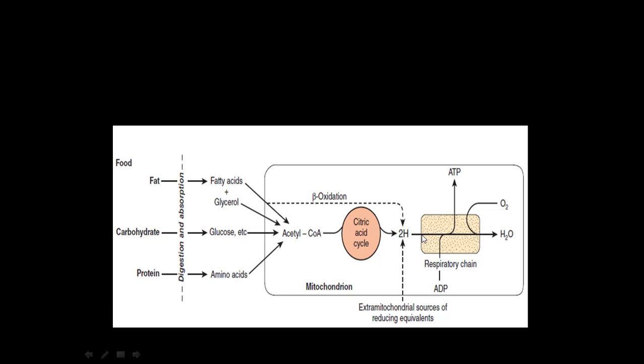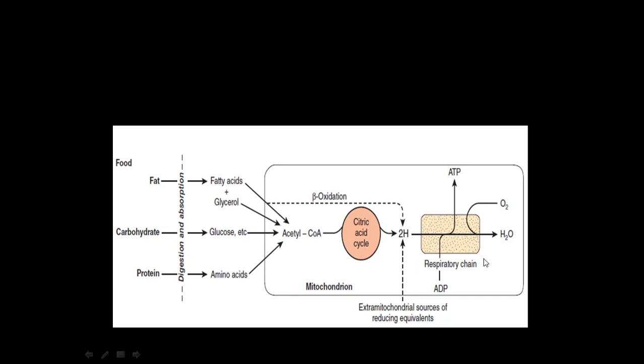Now these reducing equivalents will be transported to mitochondria, and ultimately exposed to the electron transport chain, where they will get oxidized, associated with the transfer of electrons, and ultimately these electrons will be donated to oxygen and water will be formed, via the respiratory chain.